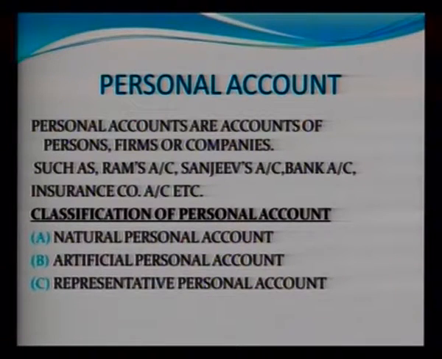In artificial personal account, we include companies and banks, those are artificial. And the other is representative personal account. In this category, we take those accounts which represent a person, for example, capital account, drawings account, outstanding account, prepaid account.